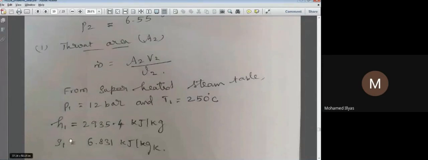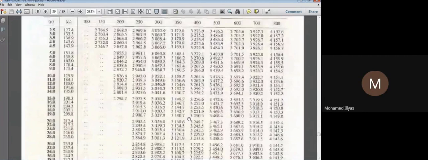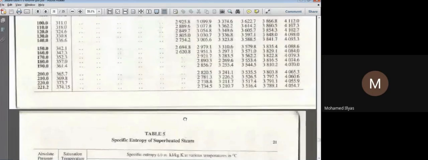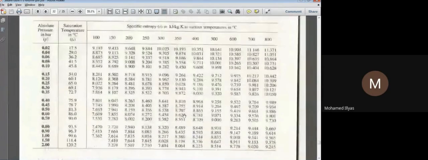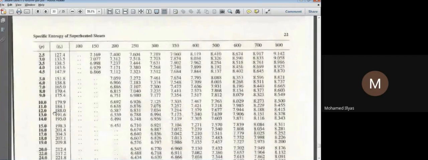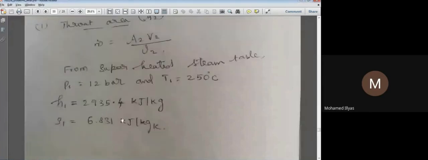We also need entropy, which we will use later, so we'll take it now itself. S1 is in table 5, because in the superheated steam table, specific volume, enthalpy and entropy are given separately. I think you can recall our Rankine cycle problem. Again taking the 12 bar pressure, at 250 the entropy is 6.831. So let us have these values now.